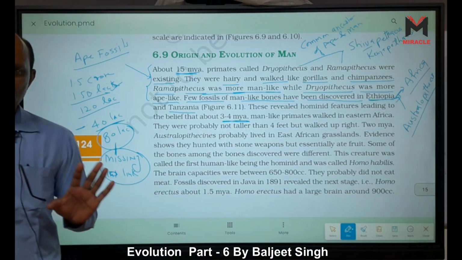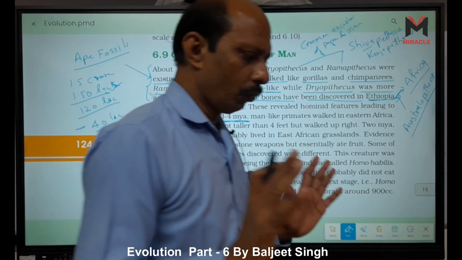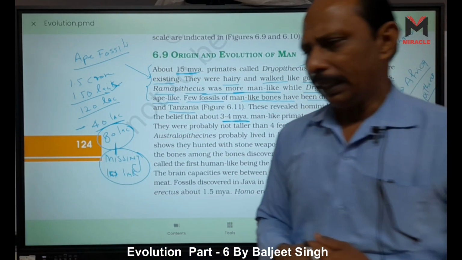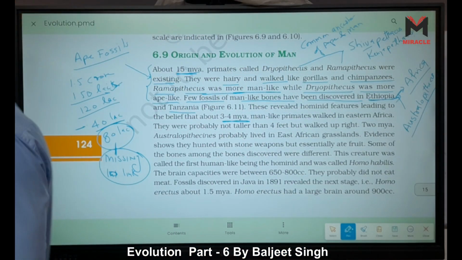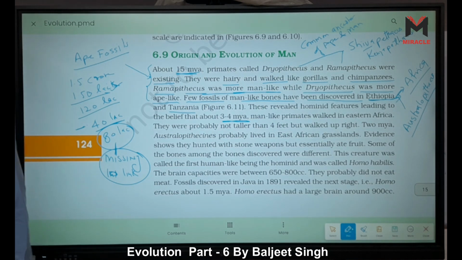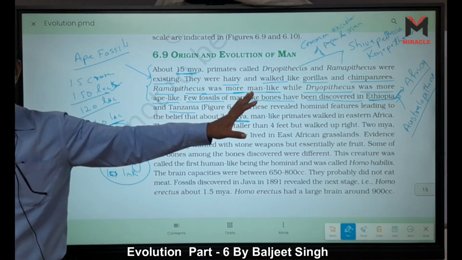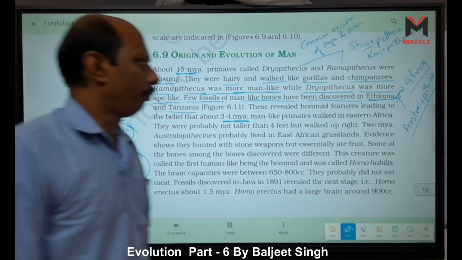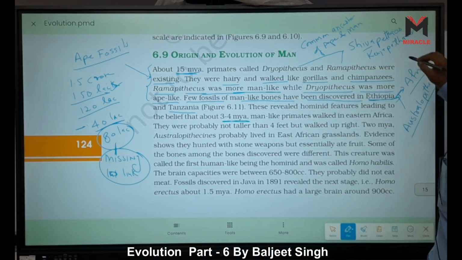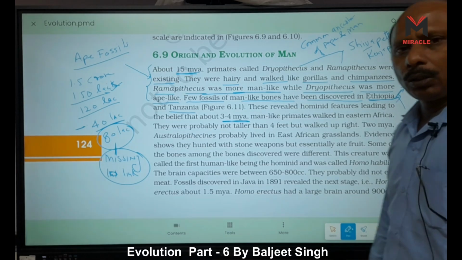We have fossils of a 5-year-old baby in Taung Valley. Where is Taung Valley? It is present in South Africa, and this baby is called the Taung baby.